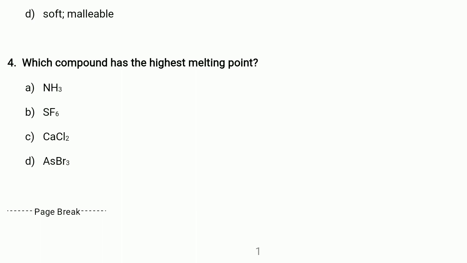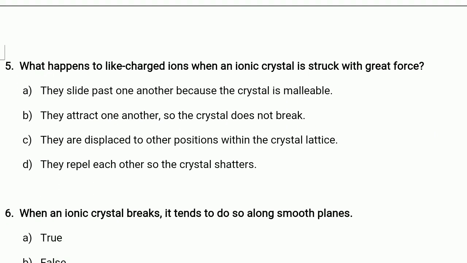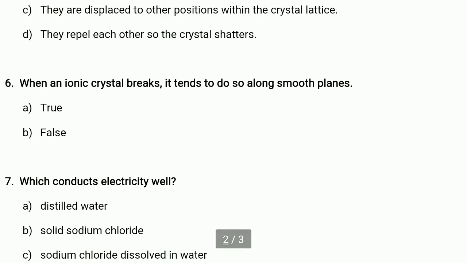Question 4. Which compound has the highest melting point? A. NH3, ammonia. B. SF6. C. Calcium chloride. D. AsBr3, arsenic. Question 5. What happens to like-charged ions when an ionic crystal is struck with great force? A. They slide past one another because the crystal is malleable. B. They attract one another so the crystal does not break. C. They are displaced to other positions within the crystal lattice. D. They repel each other so the crystal shatters.